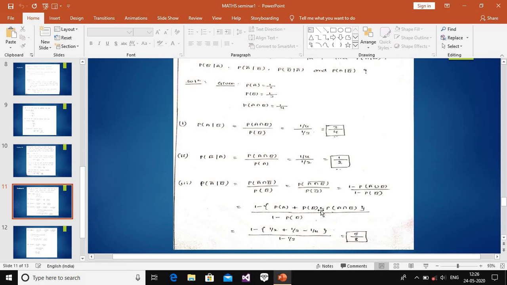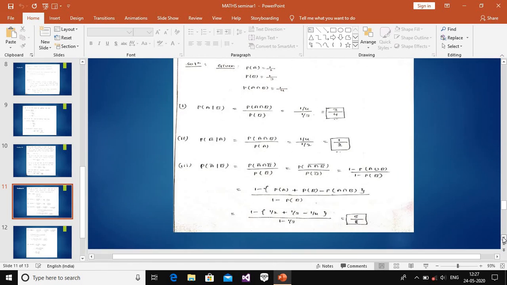Now apply the values, which are already given: 1 minus [P(A) = 1/2 plus P(B) = 1/3 minus P(A ∩ B) = 1/4], all divided by 1 minus P(B) = 1/3. Applying these values to the formula and calculating on a calculator, the answer comes to 5/8. The total answer is 5/8.